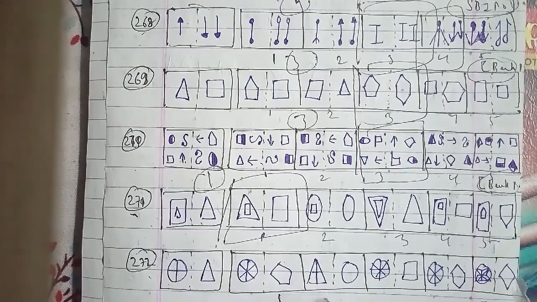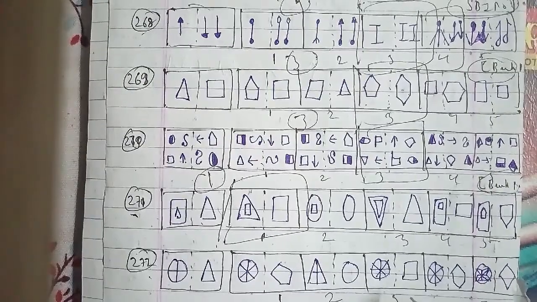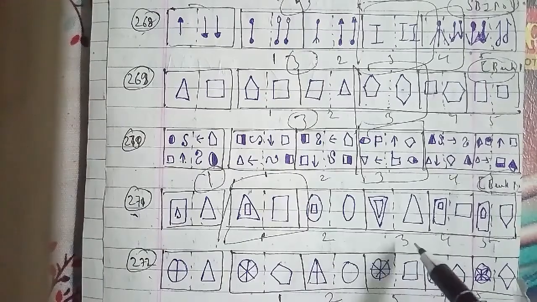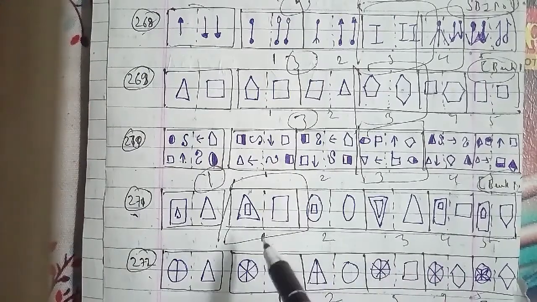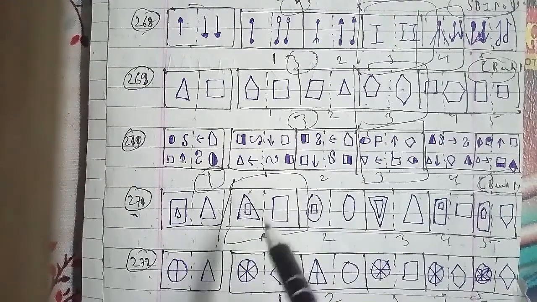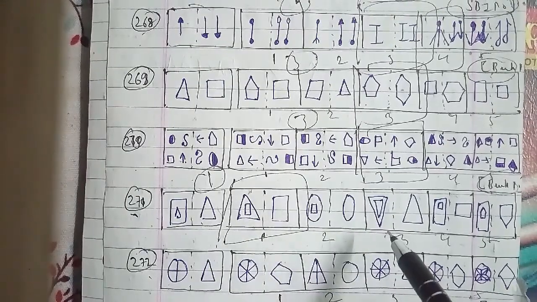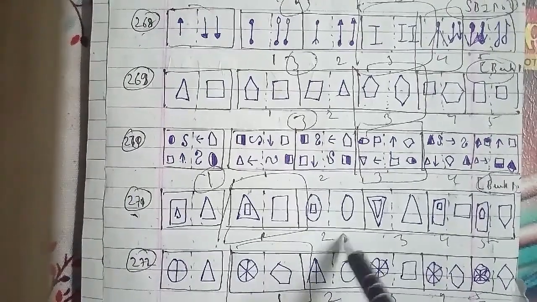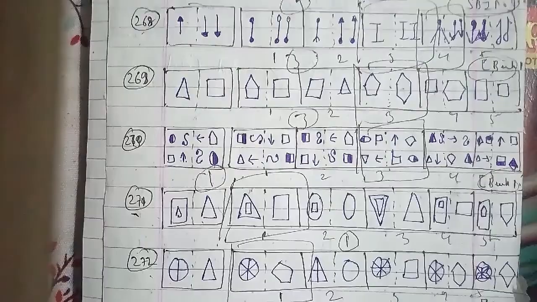This is figure 1, 2, 3, 4 and 5 respectively. In the same case, the outer element of the left hand side figure is removed and the inner element is enlarged to form the right hand side figure. We can say that the first figure will be the right answer for this question as well.